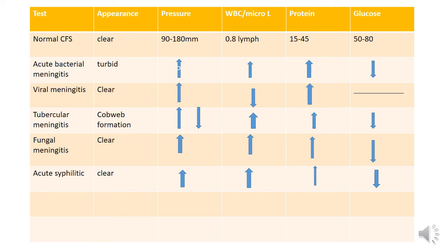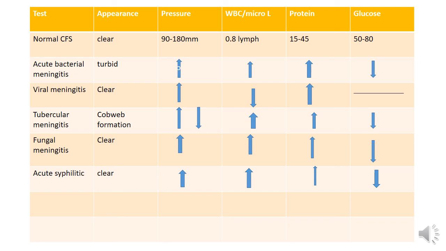In tubercular meningitis, the appearance is cobweb formation due to the bacterium Mycobacterium tuberculosis, and pressure decreases or increases according to the patient's immunity. WBCs increase to fight the tubercular bacteria. Proteins also increase, glucose level decreases because bacteria love glucose, and the body waste of the bacteria enters the CSF, so protein also increases.